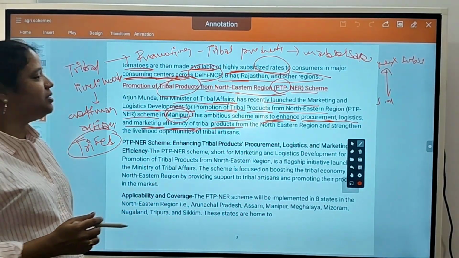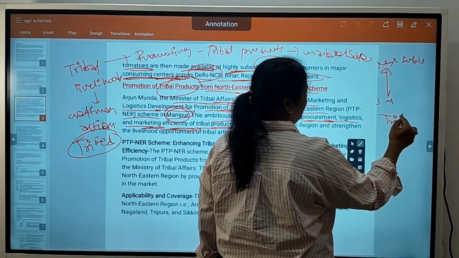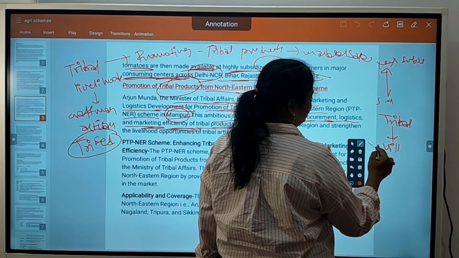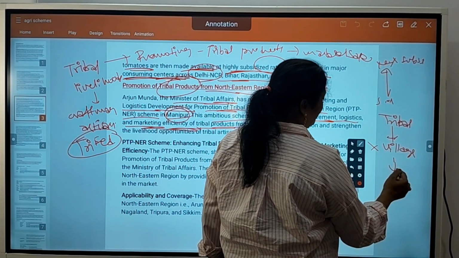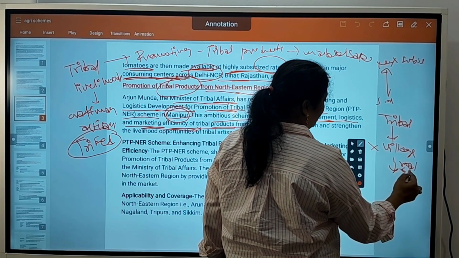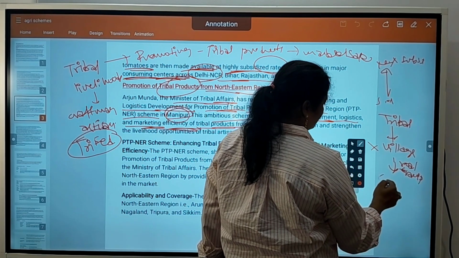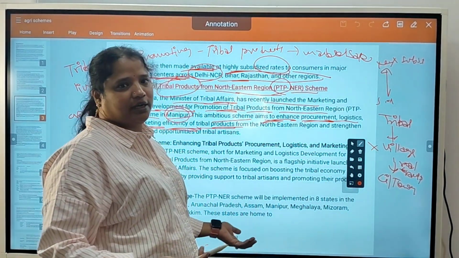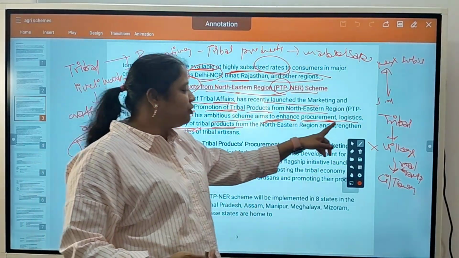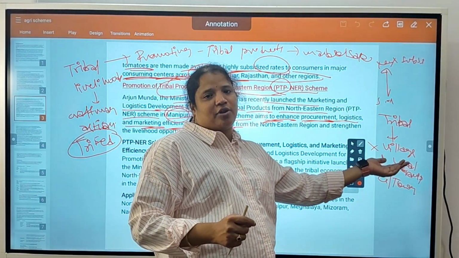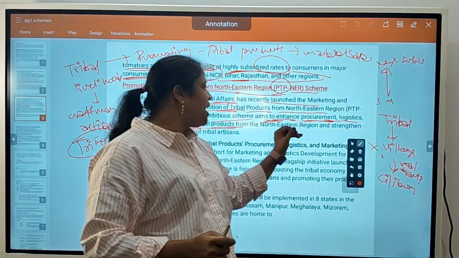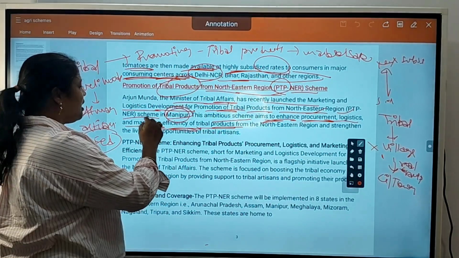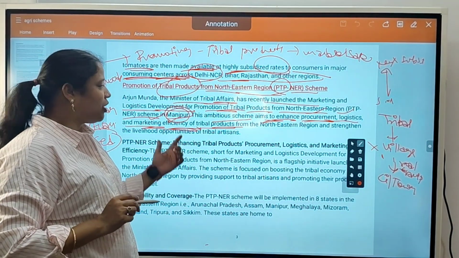If you see tribals, they are mostly illiterate and can't leave their region. Like some village, X village, they can't access roads or transport to go outside to cities or towns and sell their products. They are very innocent and illiterate, so they don't know how to approach a city or town where they can sell their products. That's why they are doing procurement and logistics, meaning supply chain management, and marketing efficiency of tribal products from the northeast region.